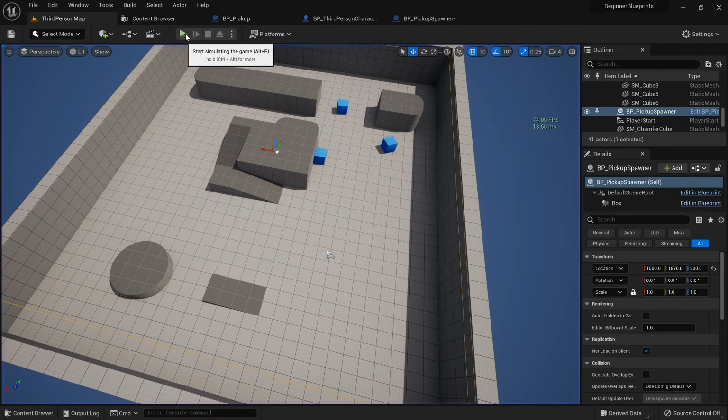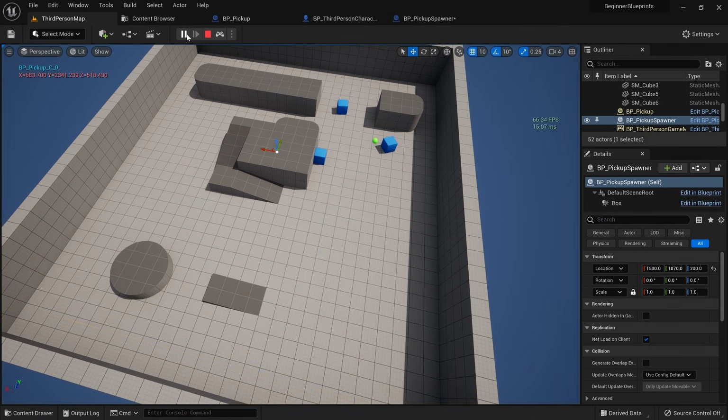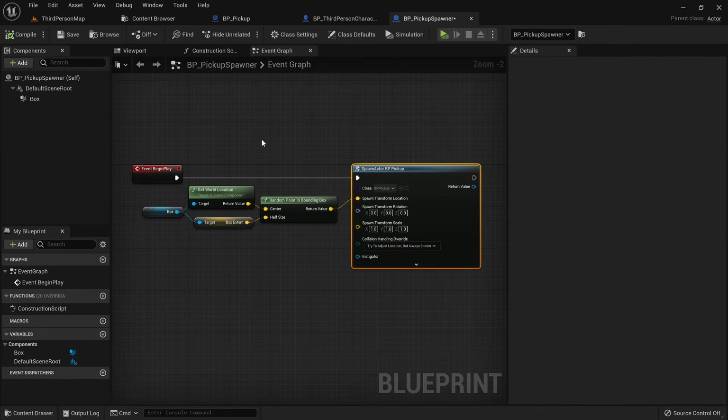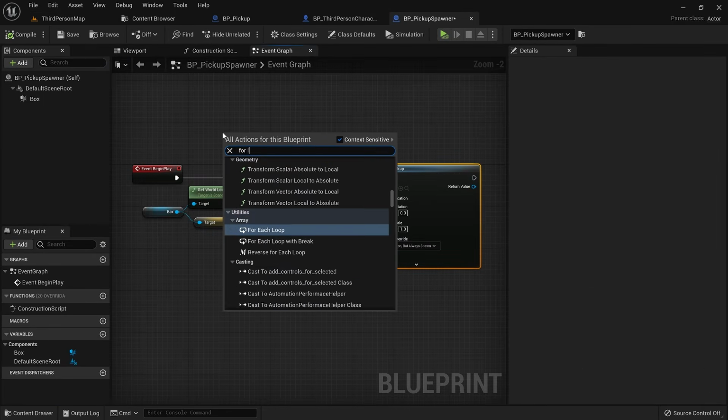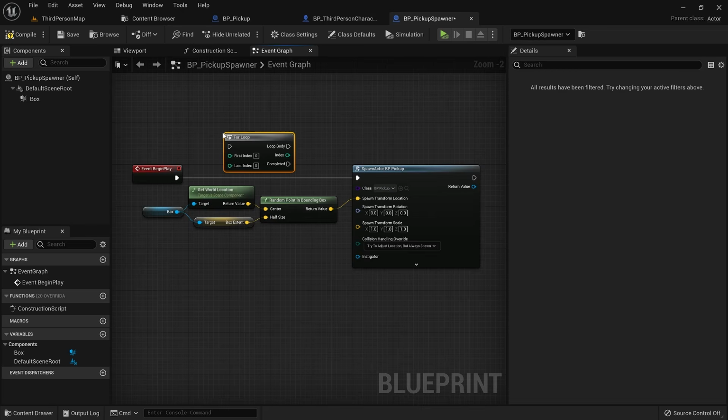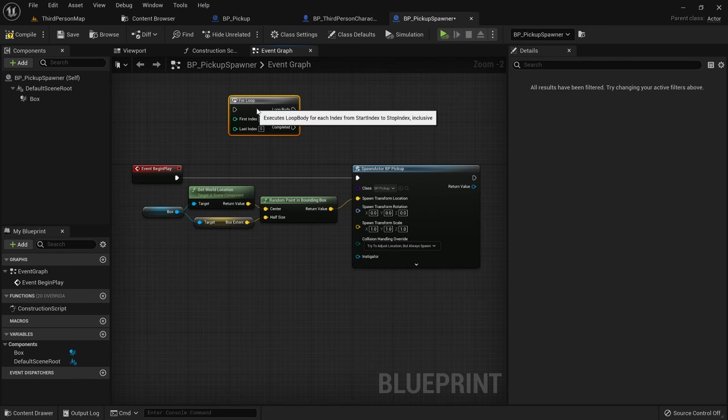Now that we are successfully spawning one pickup, we want to increase this number to something that makes a little more sense. To achieve this, we want to add a for loop in between begin play and the spawn actor node. A for loop will repeat everything that comes after the loop body pin as many times as we tell it to. Once we are done looping, it will then fire off the complete pin.